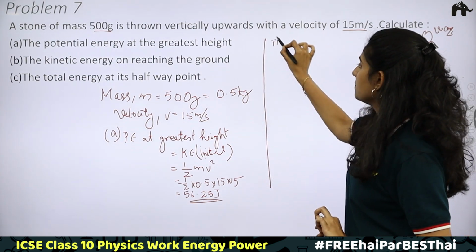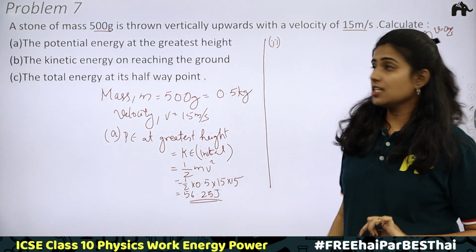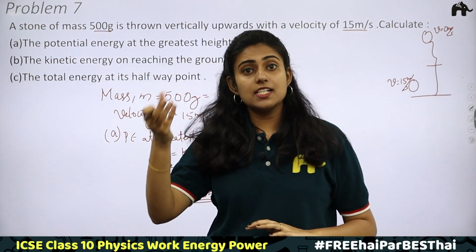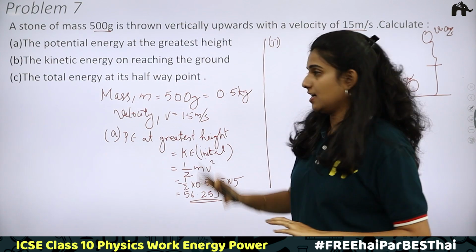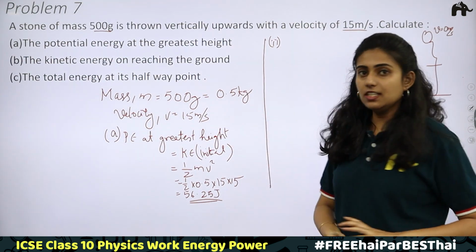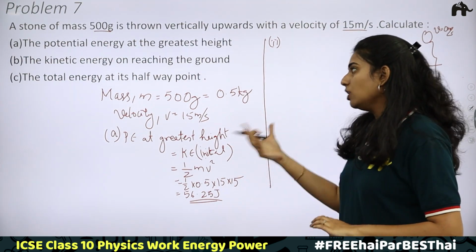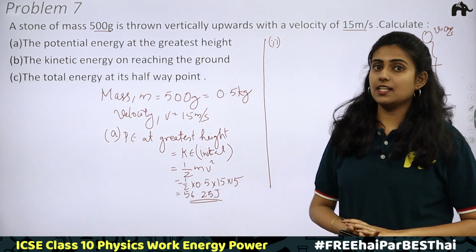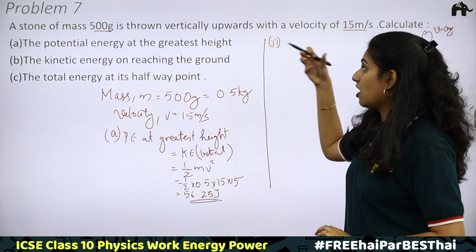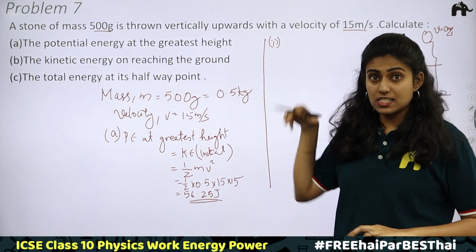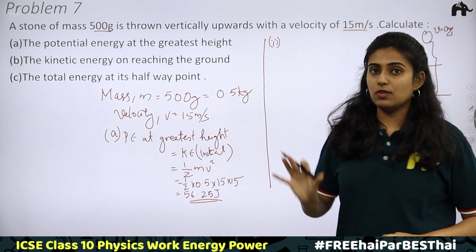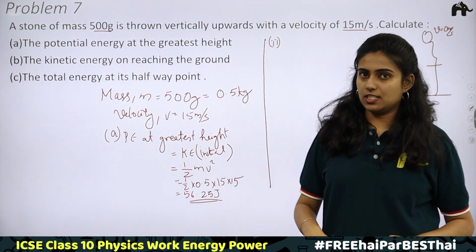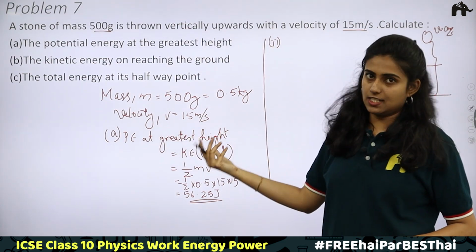Now the second part, we have to find the kinetic energy on reaching the ground. On reaching the ground, again what happens? Potential energy gets converted to kinetic energy. At the ground, maximum velocity, therefore maximum kinetic energy. We know the value of maximum kinetic energy. Initial kinetic energy and the maximum kinetic energy will be the same. So when the stone reaches the ground, the kinetic energy will be maximum and it will be equal to the maximum potential energy, that is potential energy at greatest height.